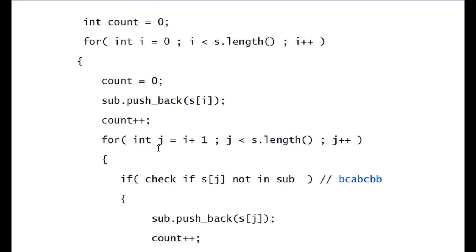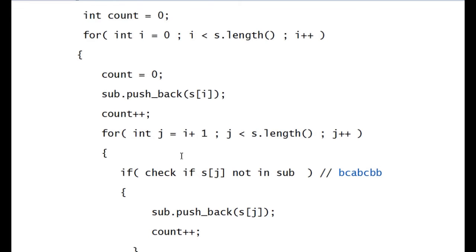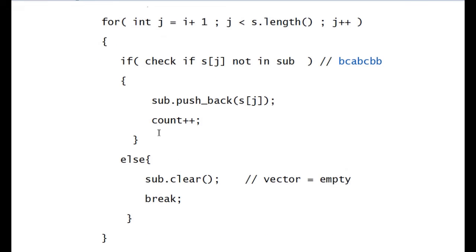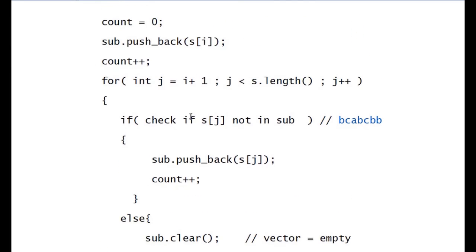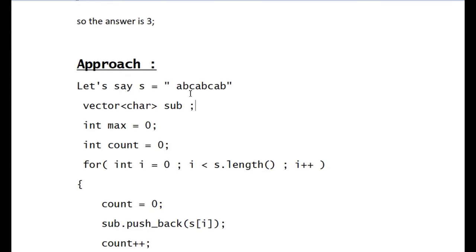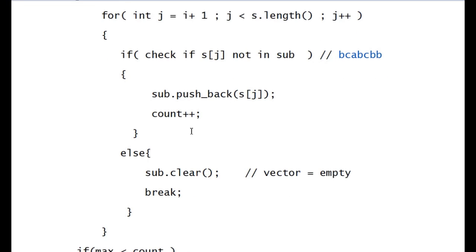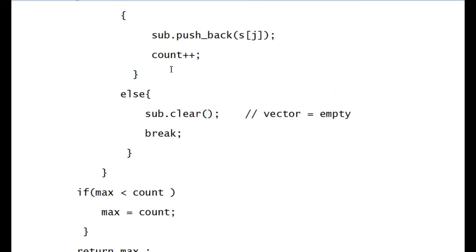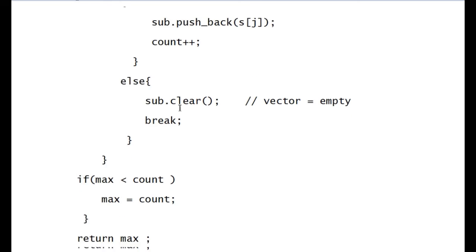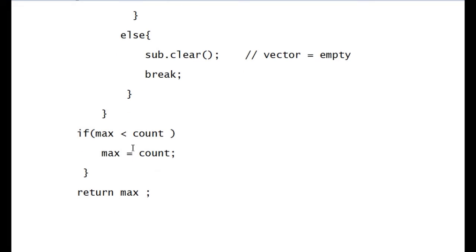So you understood what count is doing, what the inner for loop is doing. Okay, so what does count do? Count is just storing the length of the maximum substring that is possible from every character of the string, that does not have any repeating character. Okay, so on every count we are updating the max.